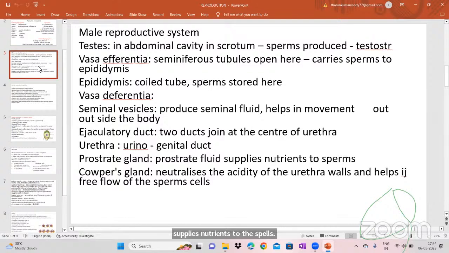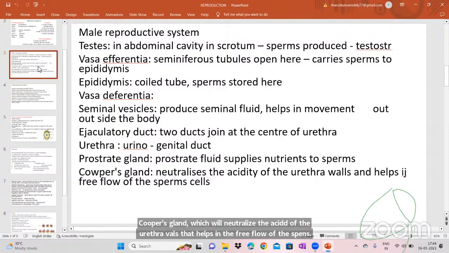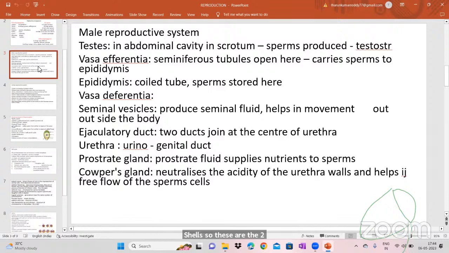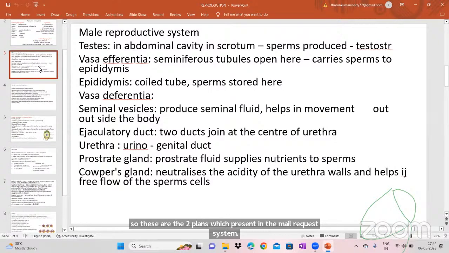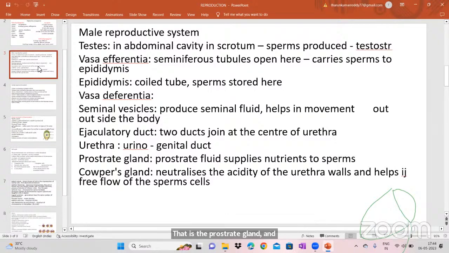And then Cowper's gland neutralizes the acidity of the urethra walls and helps in the free flow of the sperm cells. So these are the two glands present in the male reproductive system: the prostate gland and Cowper's gland. All the other parts are the testes, vasa efferentia, epididymis, vas deferens, seminal vesicles, ejaculatory duct and urethra.